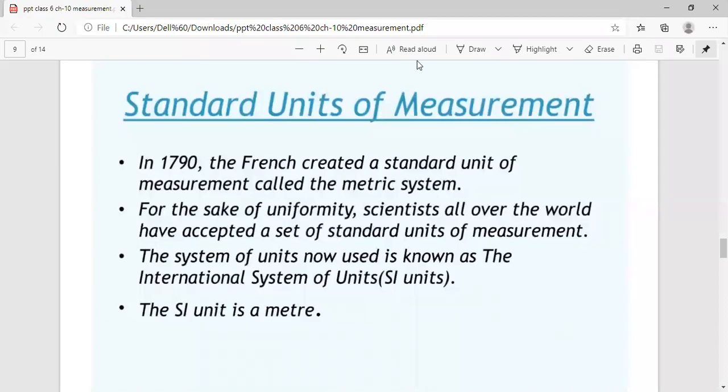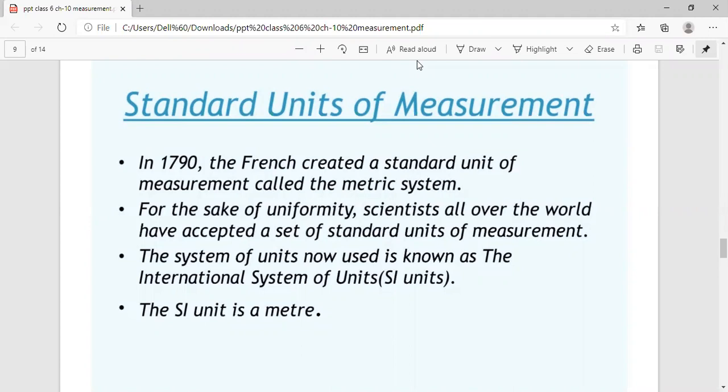Good morning, children. Today, in this video, I will continue chapter number 10, Motion and Measurement of Distances. In the last videos, we had discussed the history of transport, and in the second video, we had discussed the arbitrary